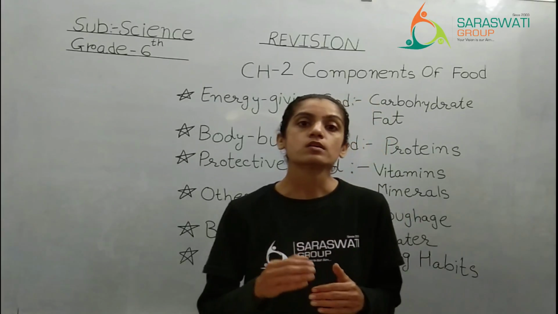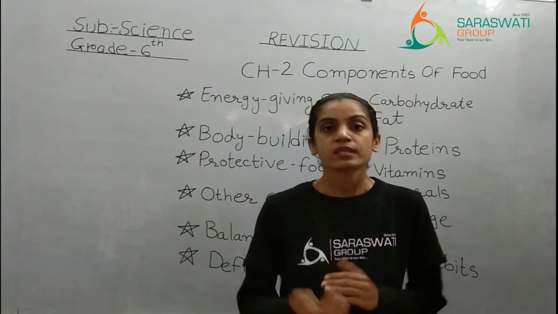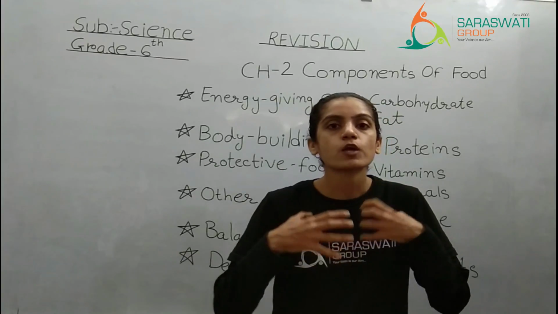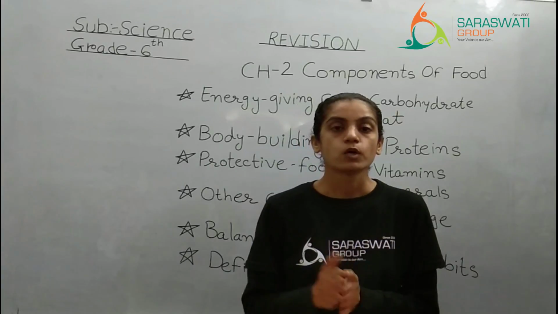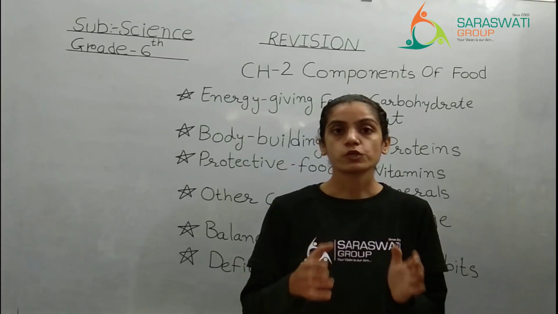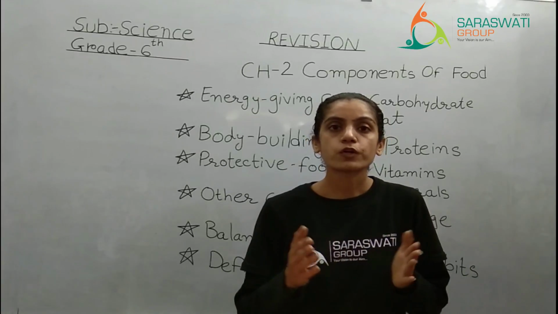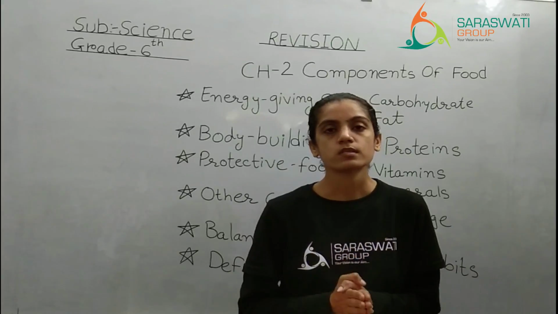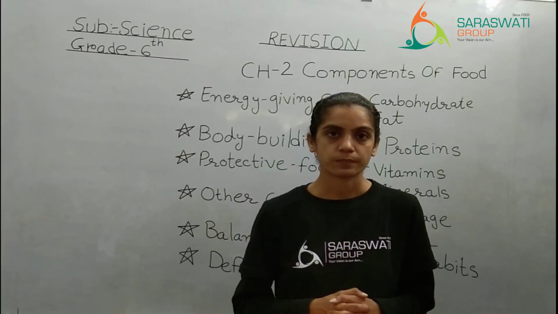Why? Because this simple carbohydrate or sugar is directly absorbed in your blood. It is directly mixed in your blood, so it will give you instant energy. Sugars like glucose, maltose, fructose, sucrose, right?